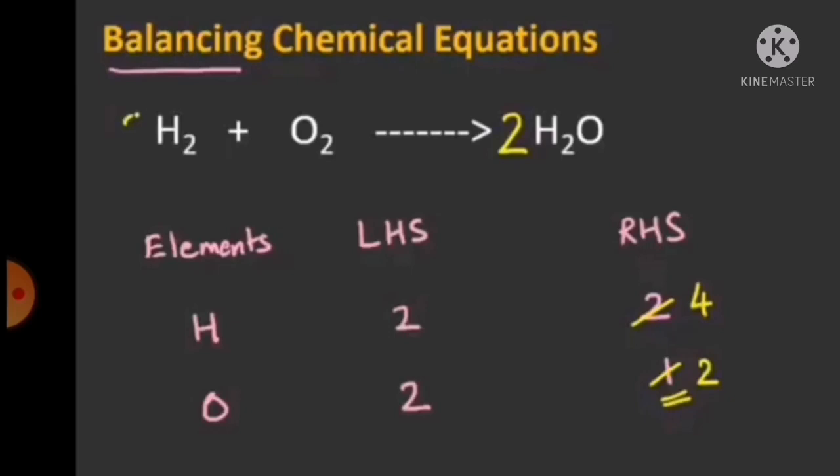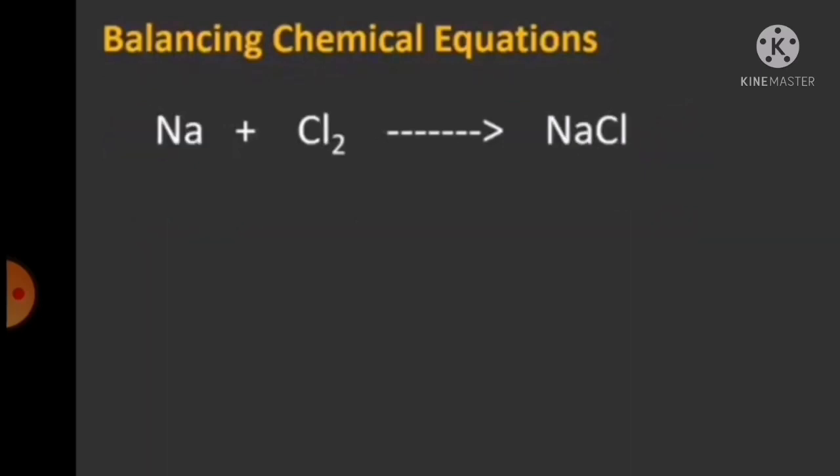Now we have to look at the number of oxygen. It is equal in left and right hand side. But what is the problem? Hydrogen's number is different now. On the left hand side 2, on the right hand side 4, and on the left hand side we multiply that with 2 again to make it 4. So we get the number of hydrogen atoms equal on both the sides. So this is a balanced equation. 2H2 plus O2 gives 2H2O. It is a balanced chemical equation.